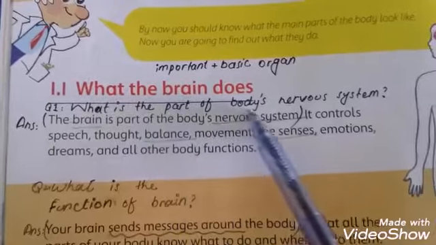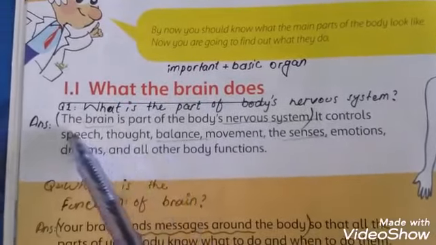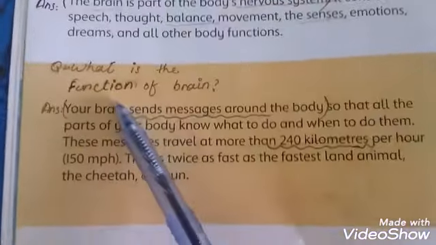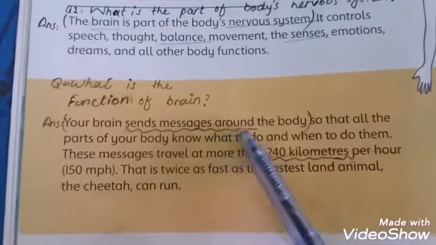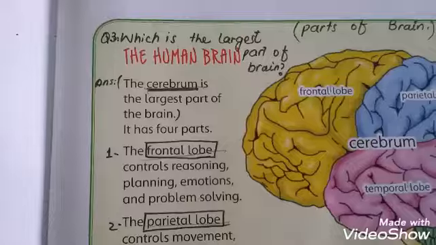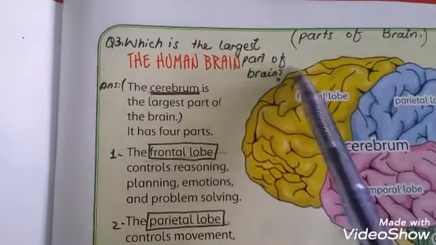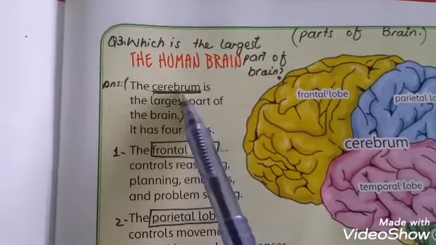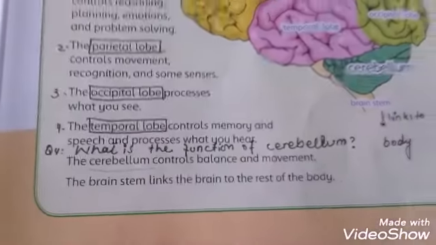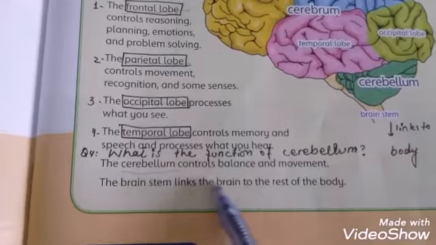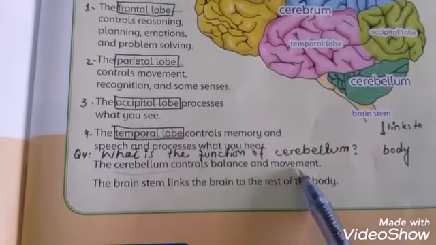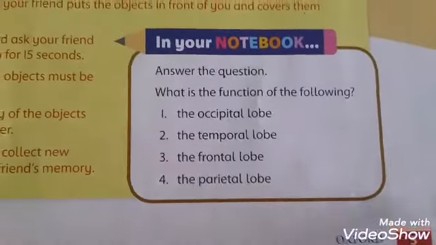Question number 1, what is the part of the body's nervous system? The brain. Question number 2, what is the function of the brain? Your brain sends messages around the body. Question number 3, which is the largest part of the brain? The cerebrum. Question number 4, what is the function of the cerebellum? The cerebellum controls balance and movement.